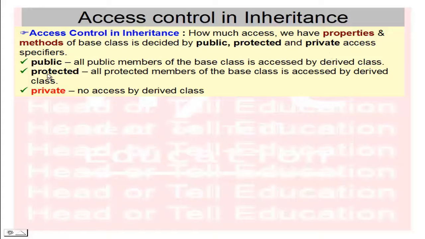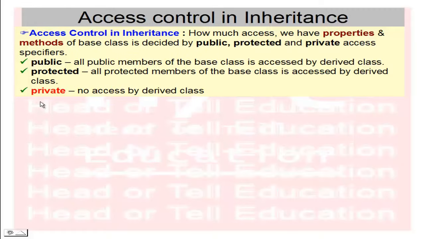With the public keyword, all public members of the base class are accessed by the derived class. With the protected keyword, all protected members of the base class are accessed by the derived class, but no members can be used outside of the class.